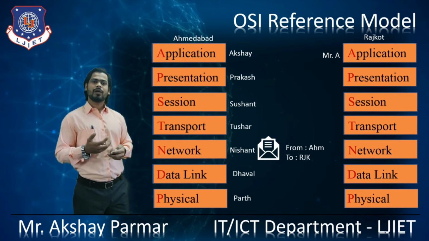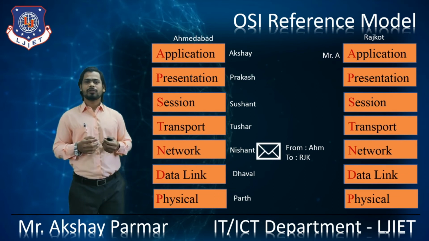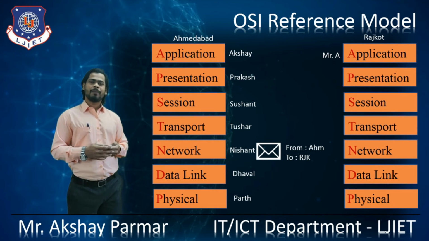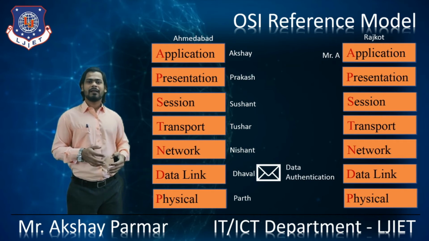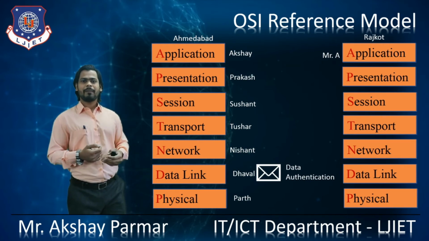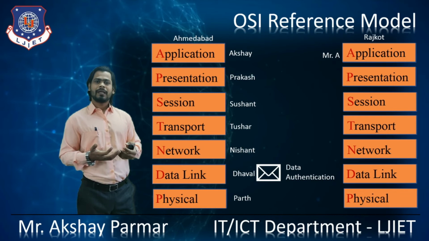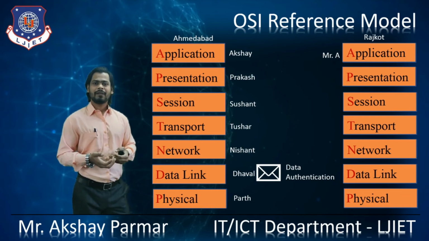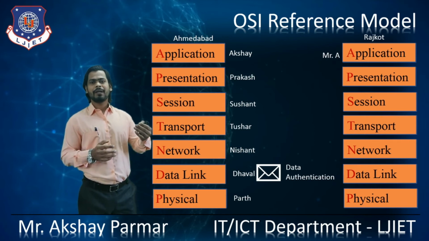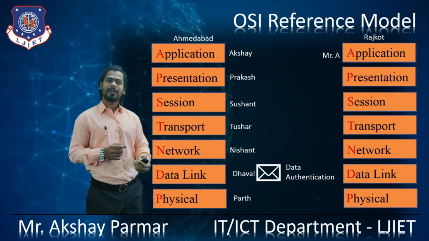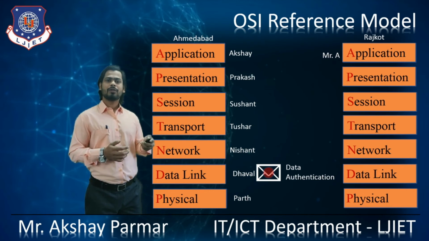So Nishant will close the envelope with some gluing material. Now the envelope is closed, and after that the closed envelope is sent to Dhaval at the data link layer. Dhaval observes that this envelope is stuck with gluing material, so anyone can open the envelope, access the important data, and after reading that important document, put it into the same envelope, stick it with the same gluing material, and no one can know. So Dhaval will put a rubber stamp on the closed envelope.